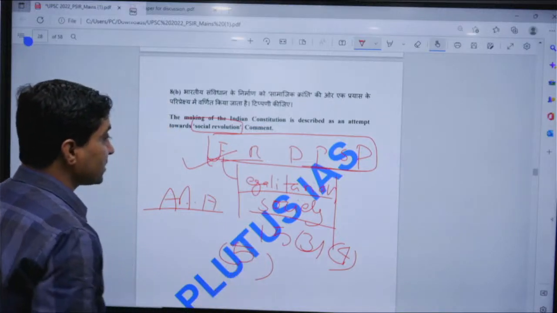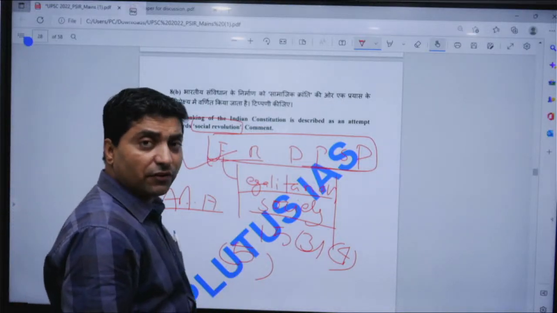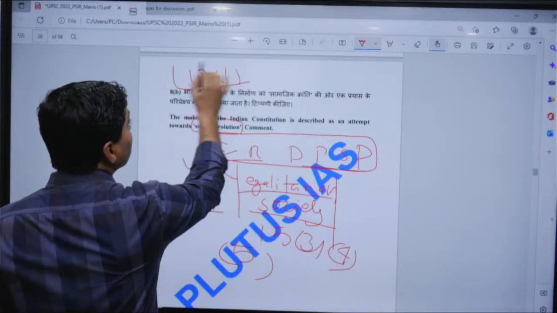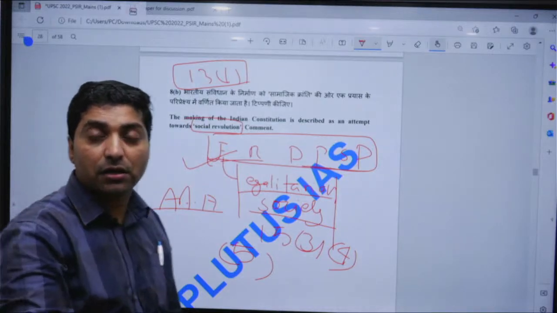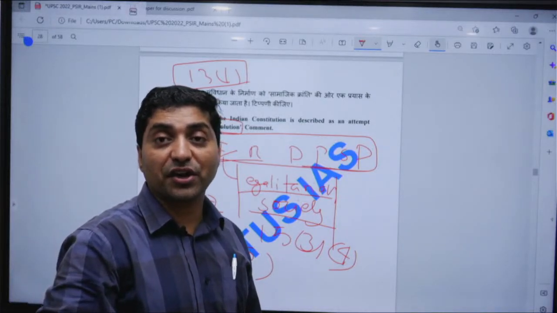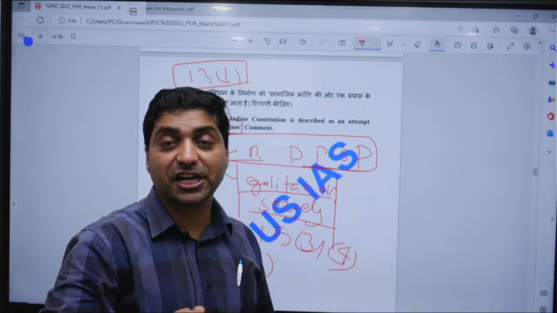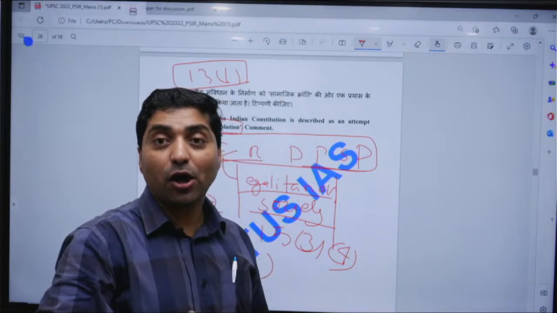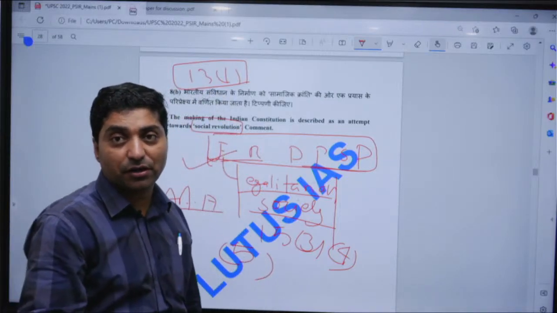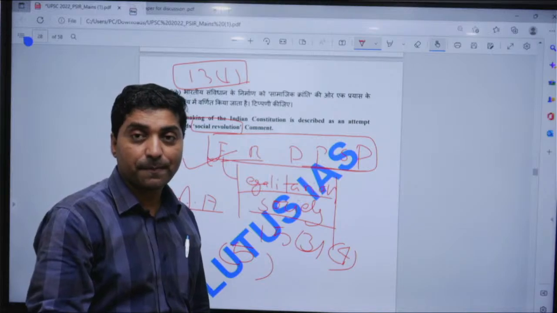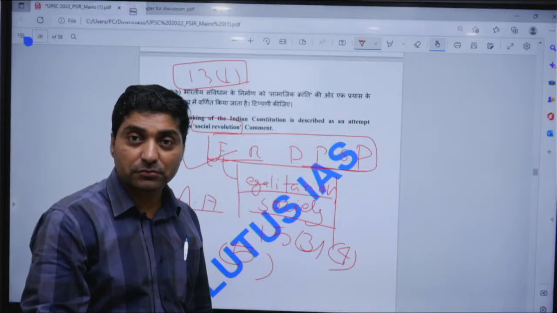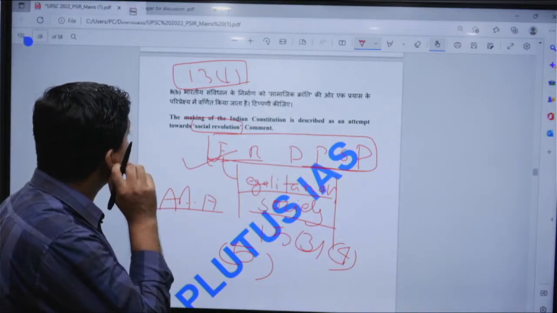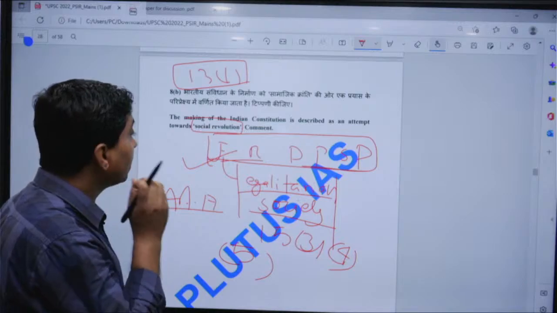For example, Article 16.4. Article 13 Clause 1 says all law which existed in the pre-independence era, if that law is in contravention to the fundamental rights described in Part 3 of the Indian Constitution, shall be null and void. Any law which is inconsistent with the fundamental rights described in Part 3 shall be null and void. So if you look at the making of the Indian Constitution, it was really an attempt at social revolution.